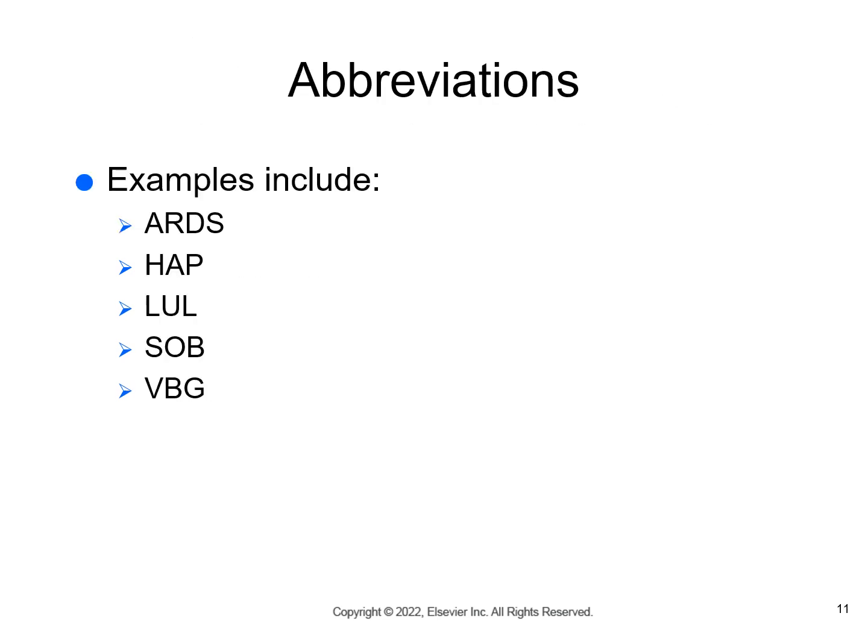There are several abbreviations in this chapter that are used somewhat frequently. We're going to look at only 5 of those at this point. ARDS means acute respiratory distress syndrome. HAP means hospital-acquired pneumonia, and LUL, this is a directional term, means left upper lobe. SOB is a very common abbreviation used in healthcare to mean shortness of breath. And VBG means venous blood gases.